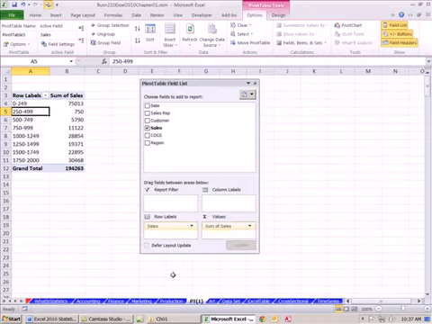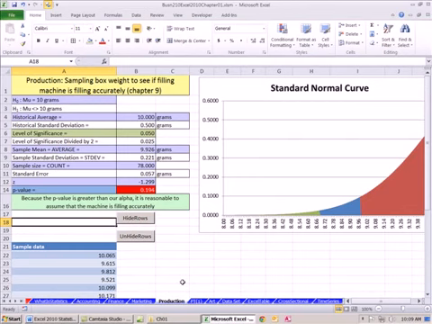All right, now we want to go look at an example of science. Let's go over to the production sheet, the sheet tab called production. That's the production sheet. Now, science, in chapter 9, we'll see how to do hypothesis testing. Now, check this out. This is totally exciting. Let's imagine we are running a company that fills cereal boxes. So we have a machine, right? So we have to see whether the machine is filling accurately or not, right? So we're going to take some sample box weights to see if the filling machine is filling accurately. Now we'll see how to do all these awesome calculations and setting up of the experiment in chapter 9.